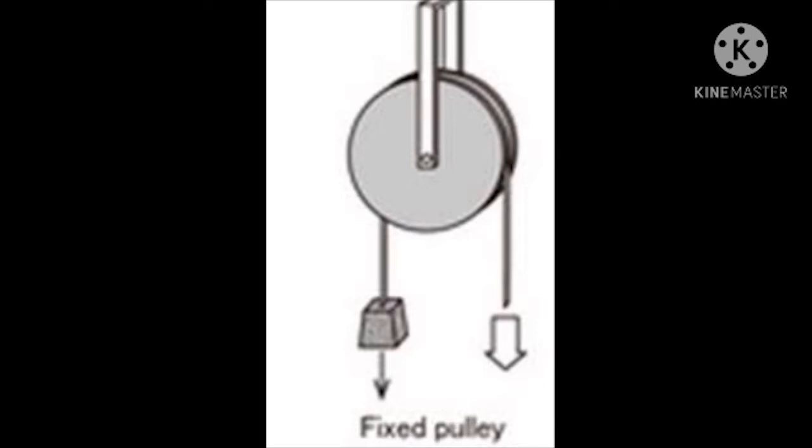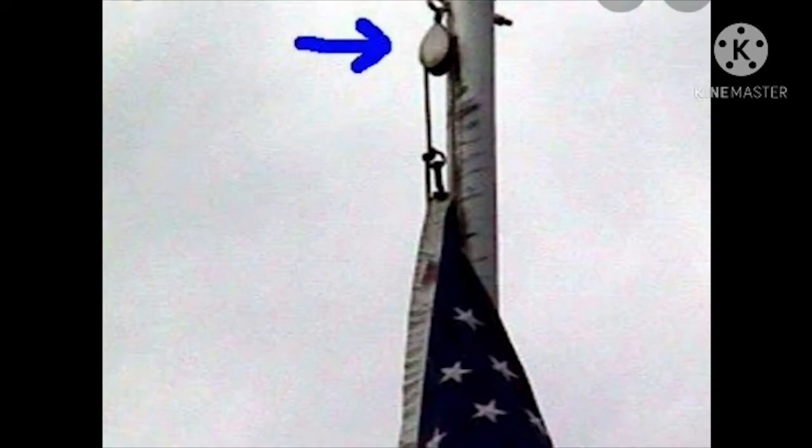Now, see this about the fixed pulley. The fixed pulley is most commonly used on flagpoles. Got it? A flag is tied to a rope which goes round the pulley. This pulley is fixed to the top of the flagpole. By pulling the other end of the rope downwards, the flag is raised.